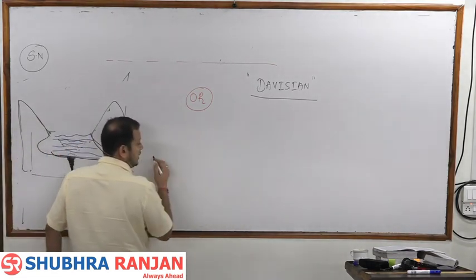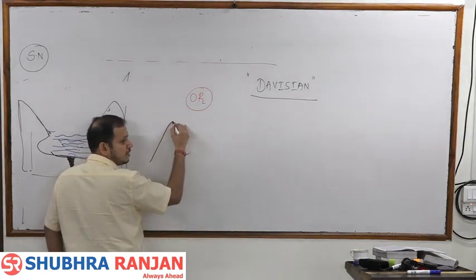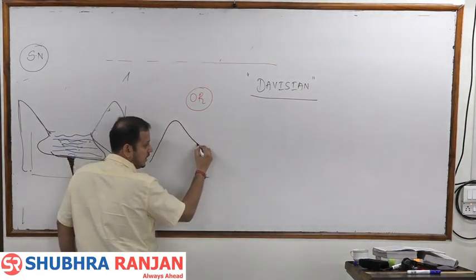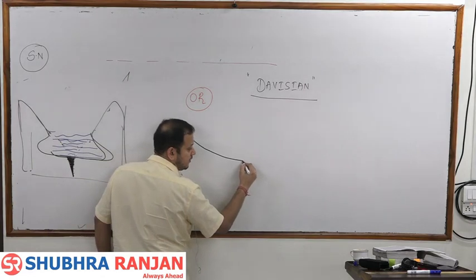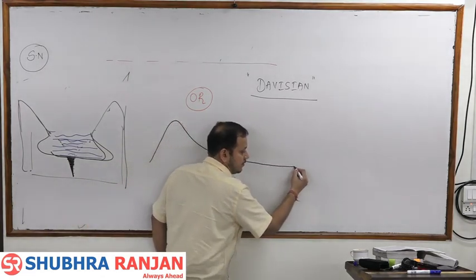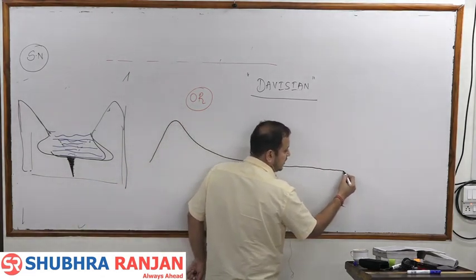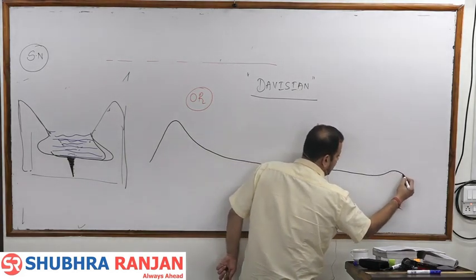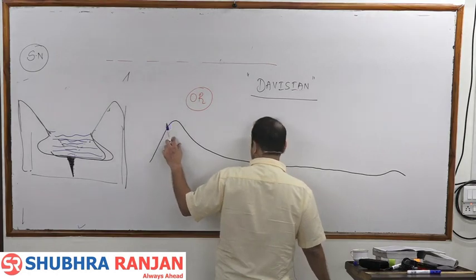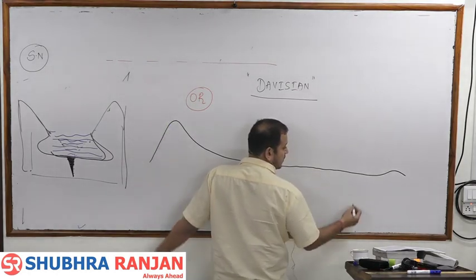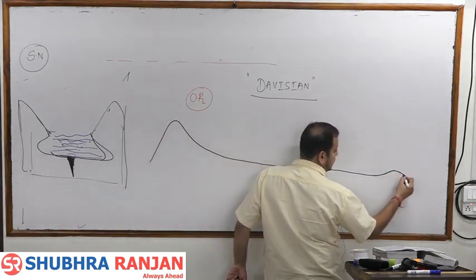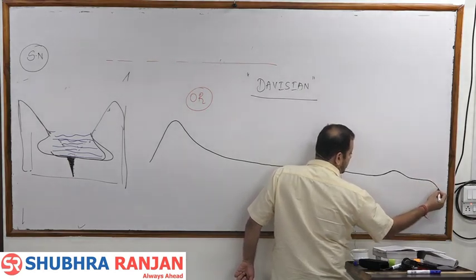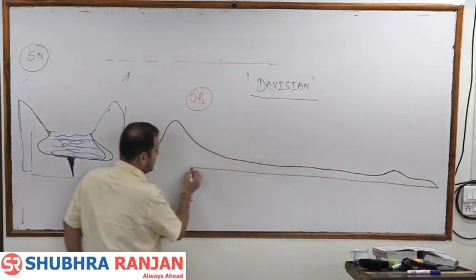Davis says that initially the height of the landform is greater in the form of mountains, and over a period of time the height of the landform will be reduced, they will form plateaus, and ultimately it will be reduced to such an extent that it will be near the sea level, except that the mountain which is made up of tough rocks will not be destroyed and will become a hill. So the Davisian cycle is especially this.